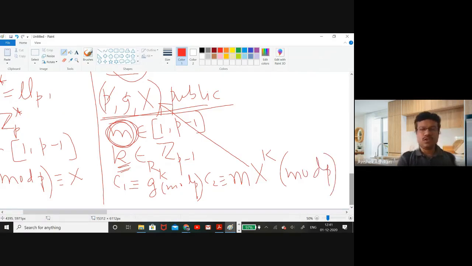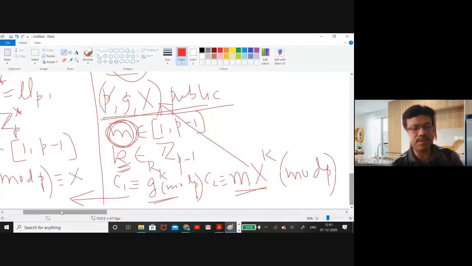Okay, so he now knows the value of C1 and C2, and this C1 and C2 are sent to the receiver. C1 contains the plain text value and C2 has some extra information. Now what will be the role for the receiver?